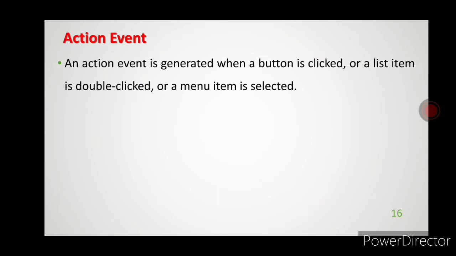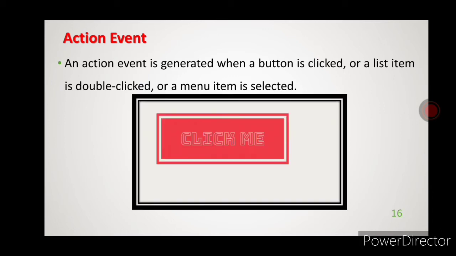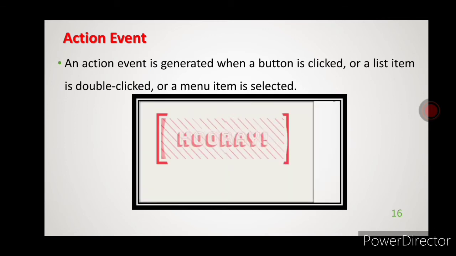Suppose you are entering a username and password for your Gmail account, and when you click on the login button, the ActionEvent is generated, and it opens your login page. Clicking on the login button we can call an ActionEvent. See, I will show some examples here. This is clicking on a button.